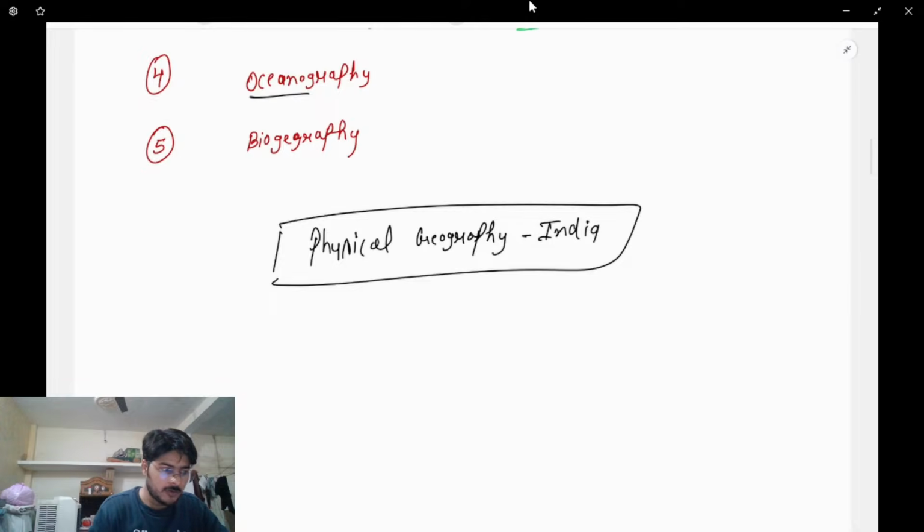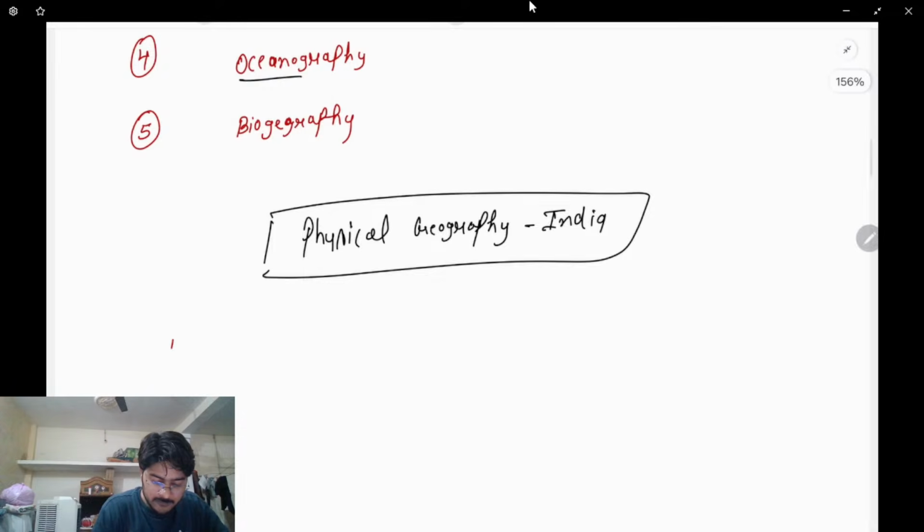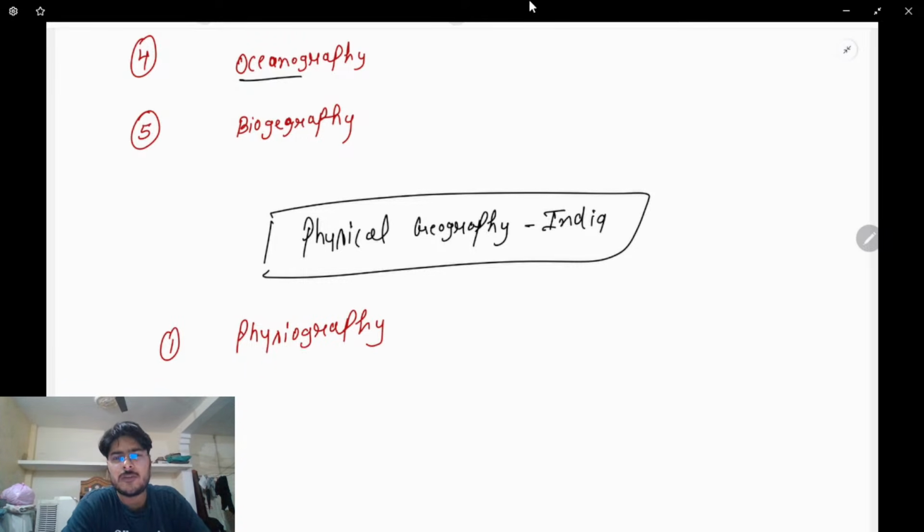Here we'll talk about overall. First point will be physiography. Overall, we'll talk about the position of India, where India is located. And we'll talk about the overall map of India. So overall, what are the neighboring countries? We'll talk about that. कौन-कौन सी neighboring countries हैं?